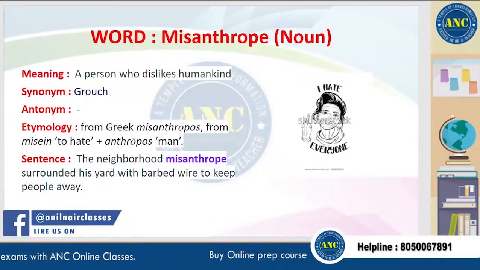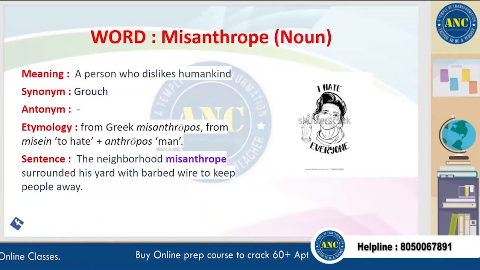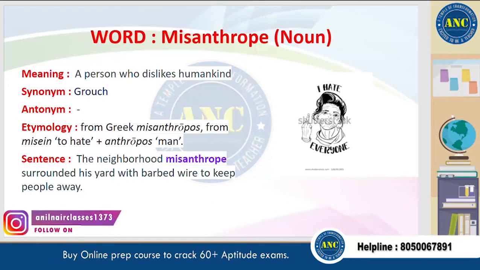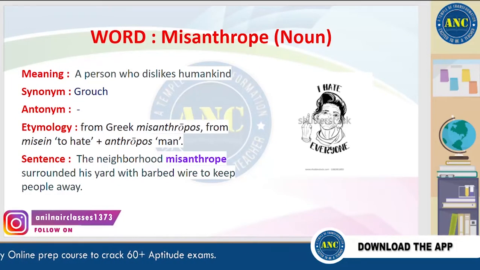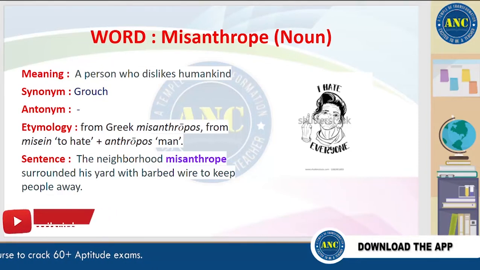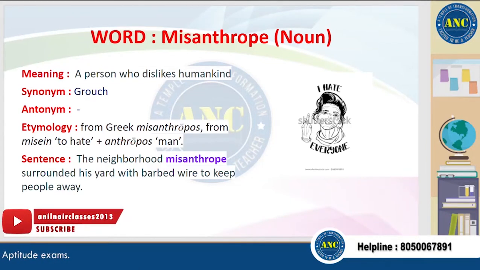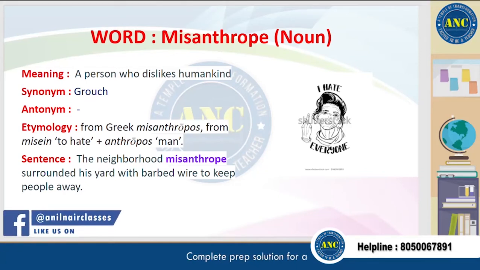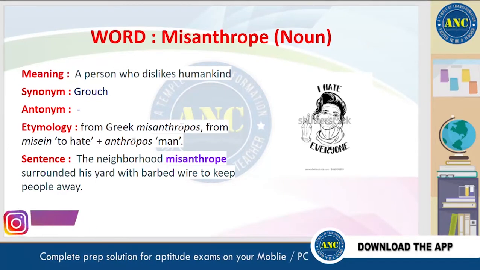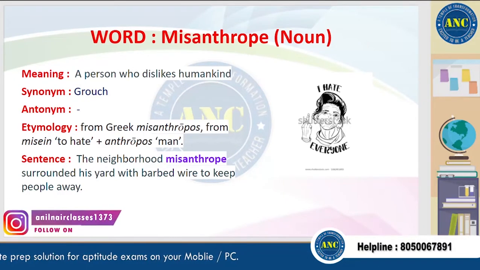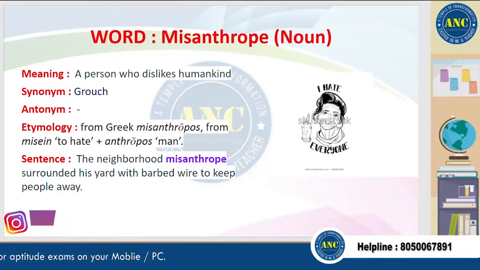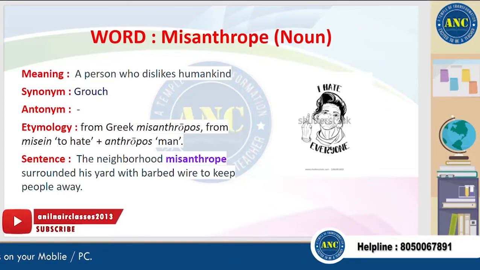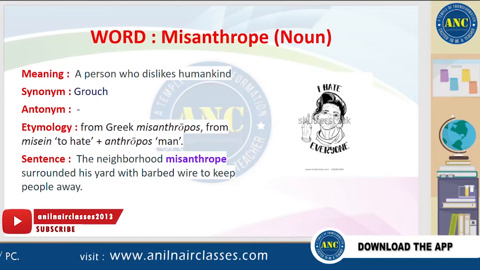The next word is misanthrope. Misanthrope is a person who dislikes humankind. Basically, every Gen Z kid. A synonym for this word is grouch. It is derived from a Greek word which literally means to hate man. A sentence for this word is, the neighborhood misanthrope surrounded his yard with barbed wire to keep people away.